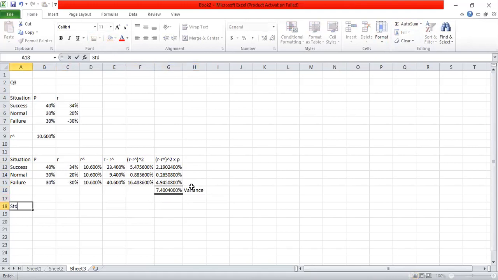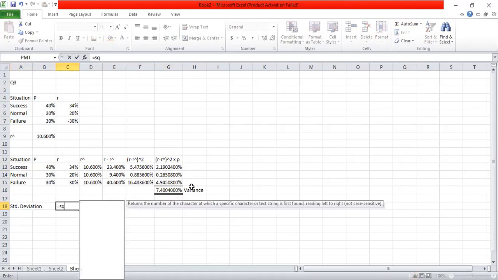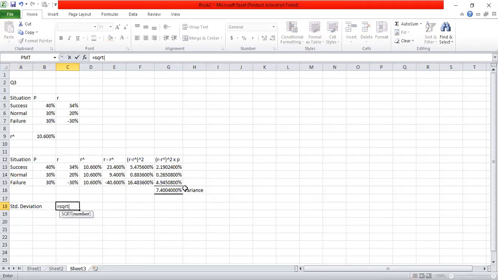Standard deviation is the square root of variance, 27.20%. So coefficient of variation is standard deviation divided by the expected return, or the risk for 1 unit of return.